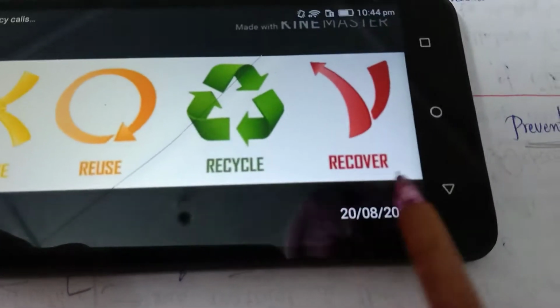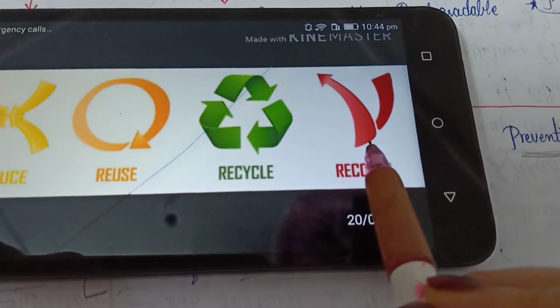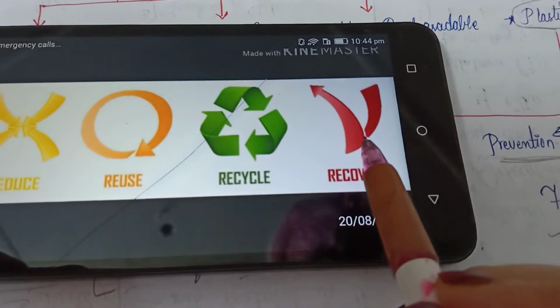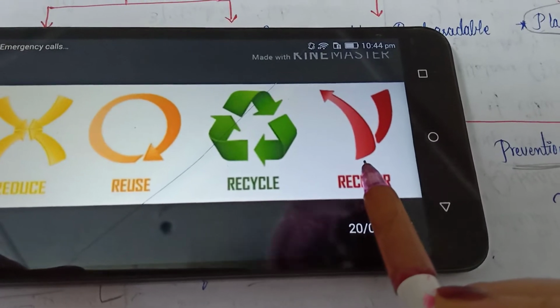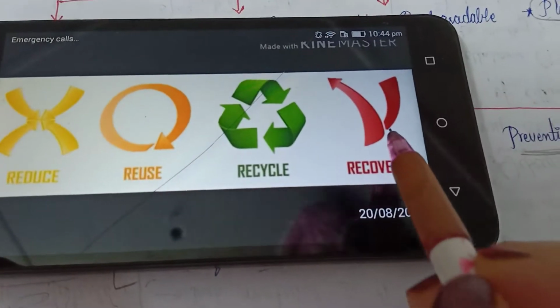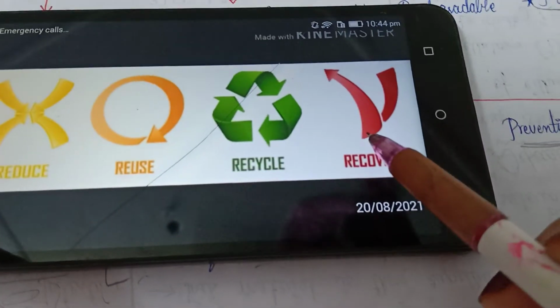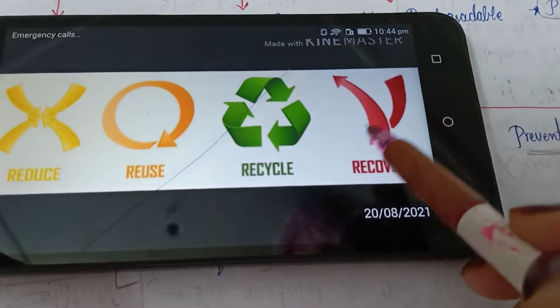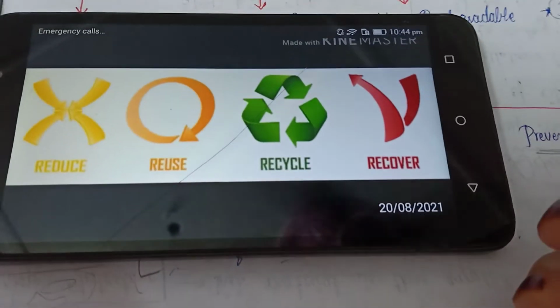Next, recover. This is the symbol of recovering, which means the article which we are using, if we can, we should definitely recover that. मतलब जो प्लास्टिक आर्टिकल हम यूज़ कर रहे हैं उसको हम उसके अंदर कुछ सुधार लाके इस्तेमाल कर सकते, तो बेशक हमें वैसा करना चाहिए, उसमें सुधार लाके वही प्लास्टिक आर्टिकल we should recover that and we should use that. Okay, so this is the symbols of those four things.